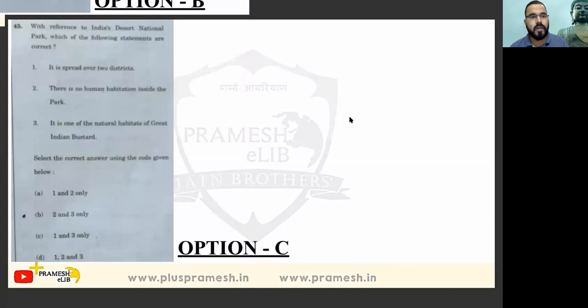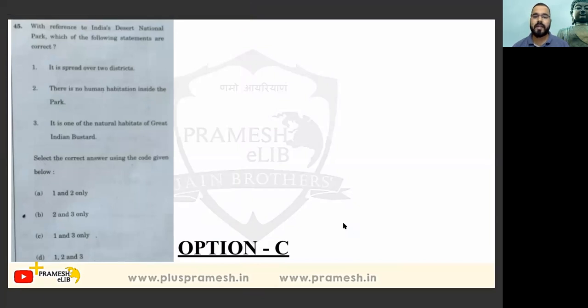With reference to India's Desert National Park, which of the following statements are correct? It is spread over two districts of India. Yes, Barmer and Jaisalmer, Desert National Park is there. There is no human habitation inside the park. See, it is very prevalent that national parks are highly protected areas with no human habitation, but